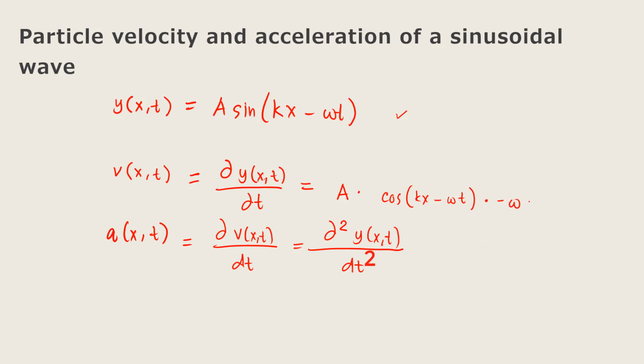So we have here the velocity is negative omega A cosine(kx minus omega t).